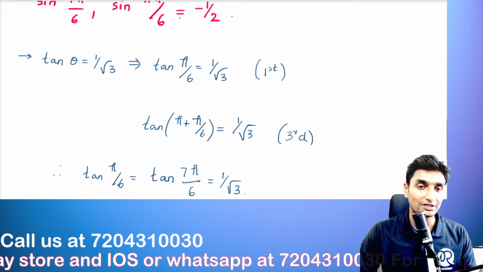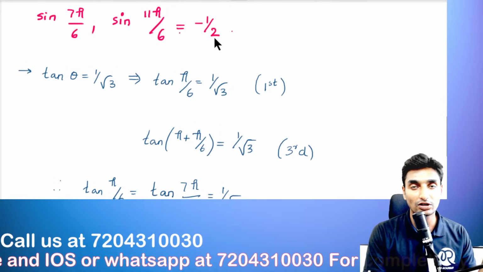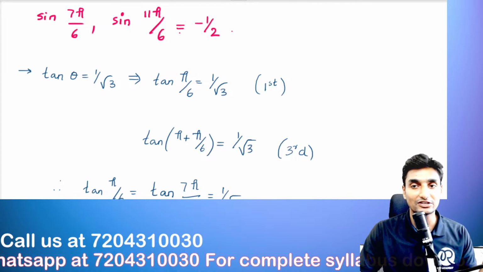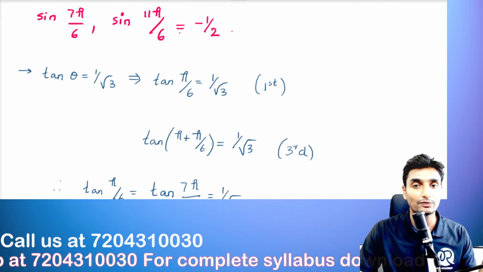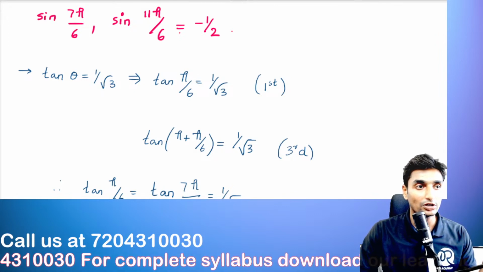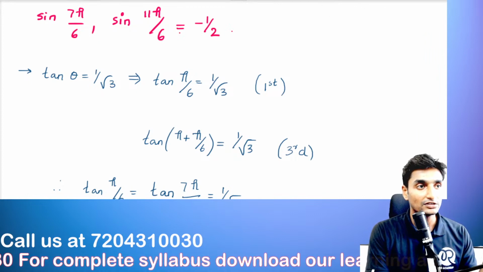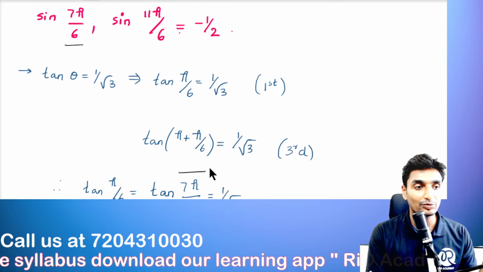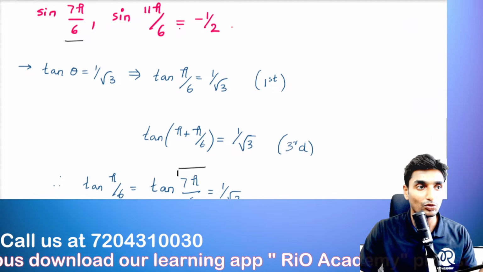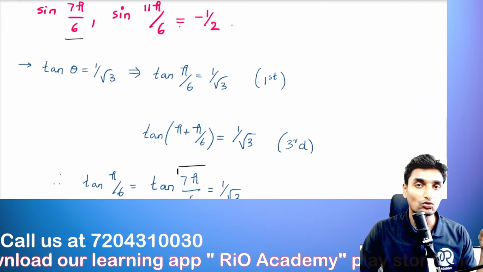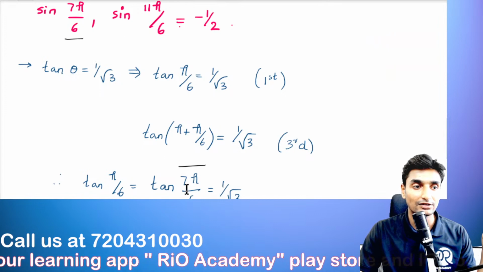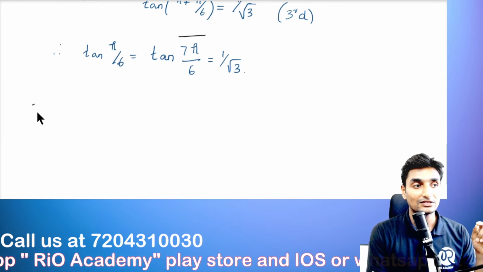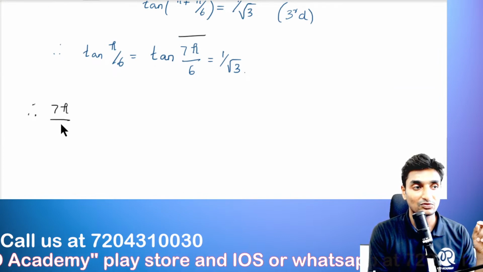And as given in the question, the sine value is negative of 1 upon 2. It satisfies this value at 2 angles. The first angle is 7 pi divided by 6 and the second angle is 11 pi divided by 6. Okay, and now the common value that we have to find is this 7 pi divided by 6, that is the common value for both tan and sine. So we have to identify the common angle here, and the common angle is 7 pi divided by 6.